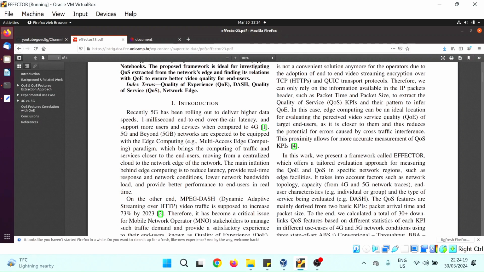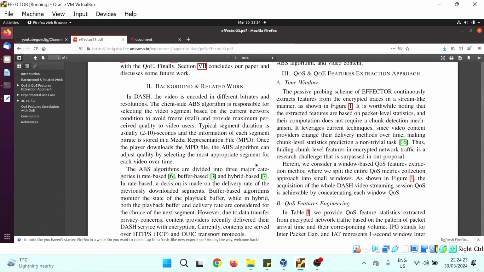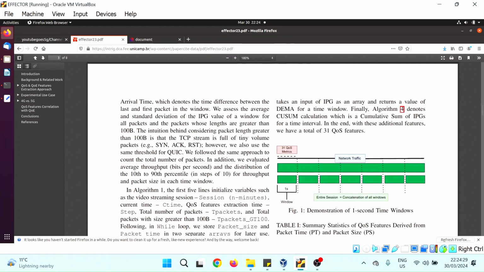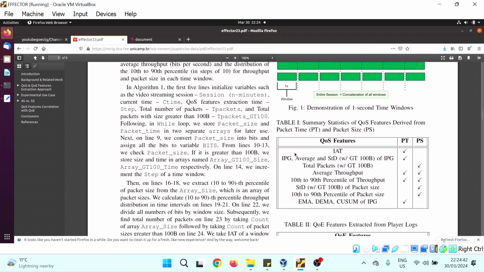Right, so now let me explain a few more things about the features. The traffic is encrypted. This is what we know. Now, what kind of features can we derive from this encrypted stream? We again followed a window-based QoS feature extraction method. For the 1 second window, we found 31 QoS features which are highly correlated to quality of experience KPIs, that I will show you in a few minutes.